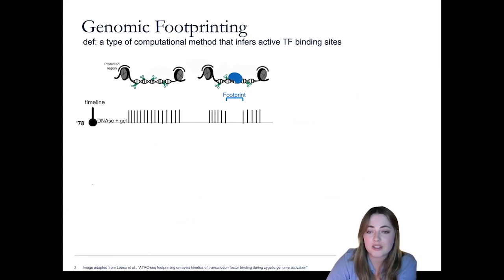Footprinting is based on a really interesting observation made back in 1978 that if you randomly cut a piece of DNA, you can visually see a gap where transcription factors protect the DNA from being cut. And that's what we refer to as a footprint.